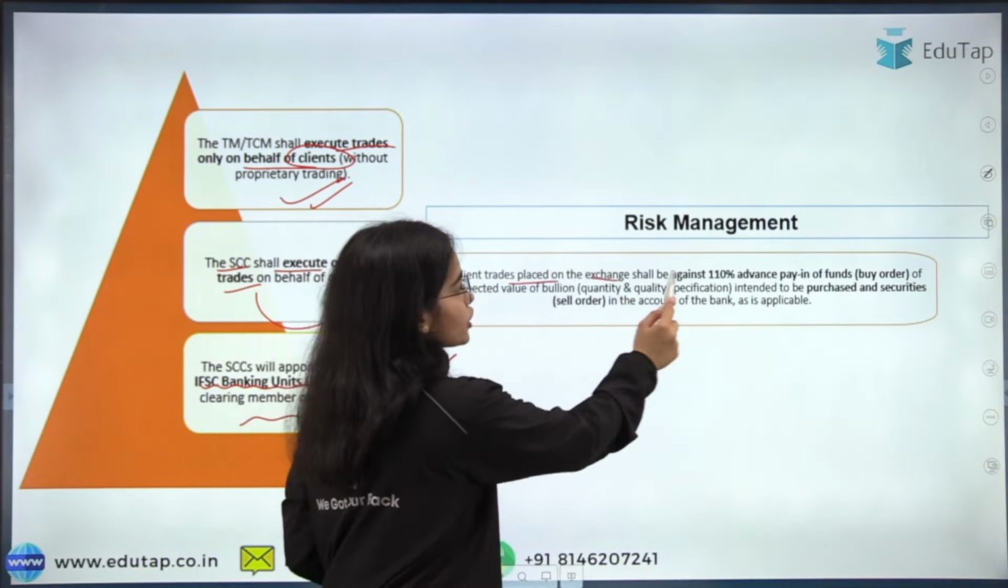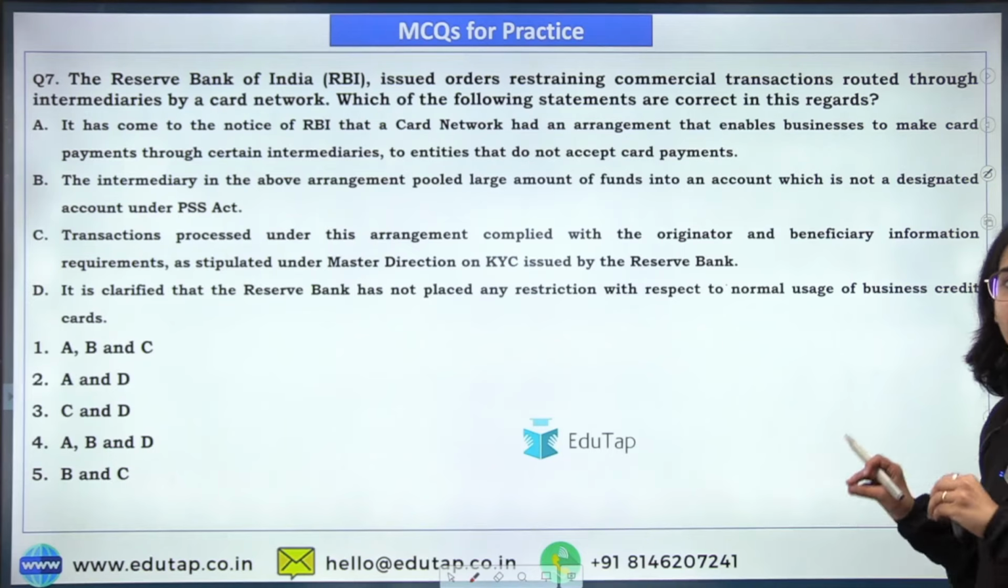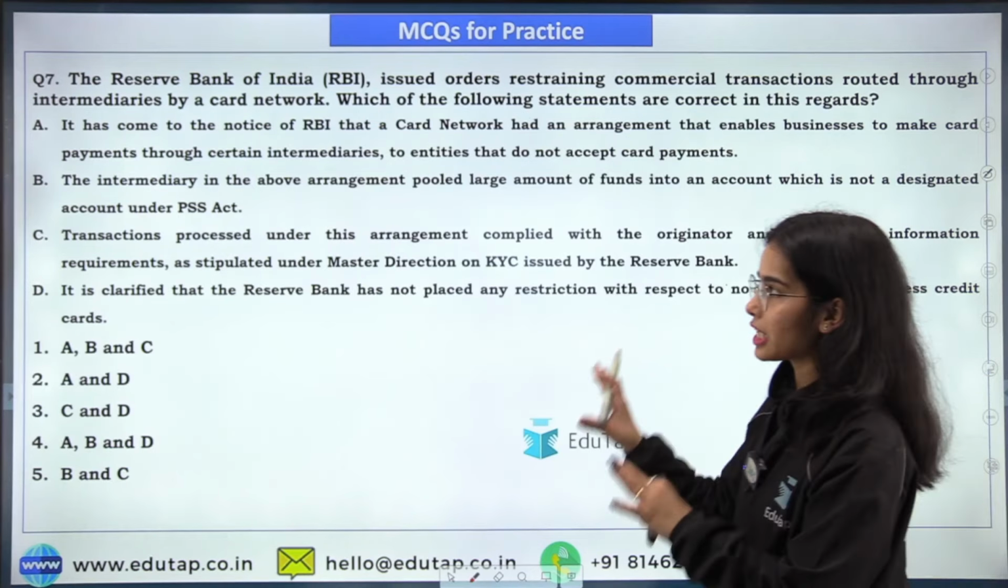This is regarding the restraining of the commercial transactions that were routed through the intermediaries by a card network. So this also we have discussed. Which of the following statements are correct? That you have to tell me. You can stop the session to see the question clearly, and you can try to answer it yourself. Let me discuss the statements with you.